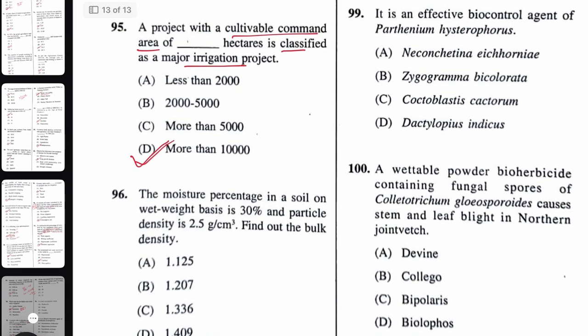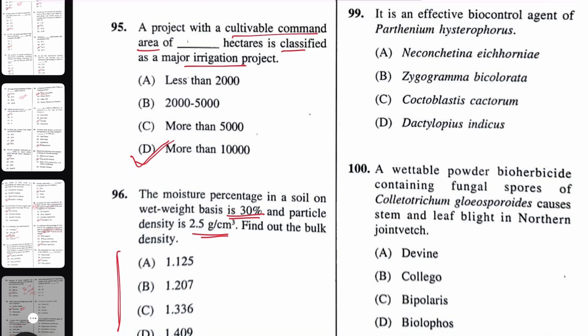Then the moisture percentage in soil on wet basis is 30% and particle density is 2.5 gram per centimeter cube. Find out the bulk density. The question is a little bit complex. Here you have to first convert the wet basis moisture content into dry basis moisture content.